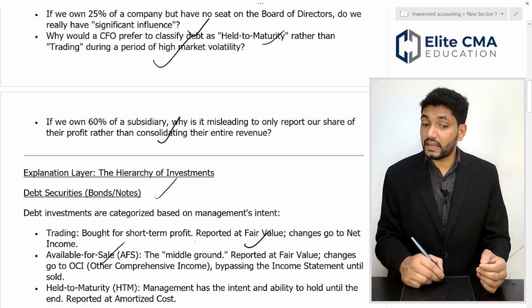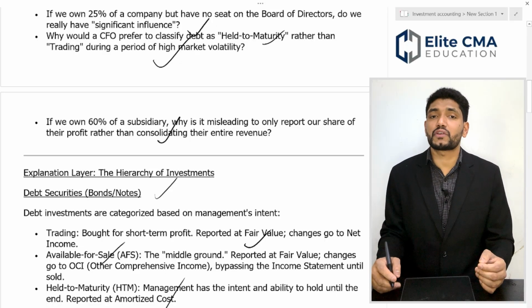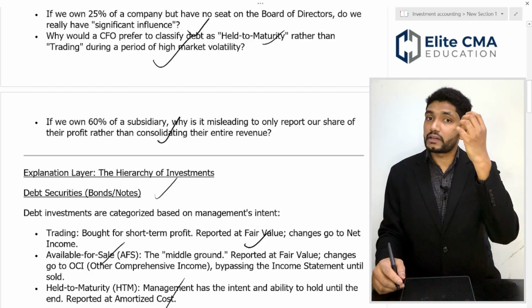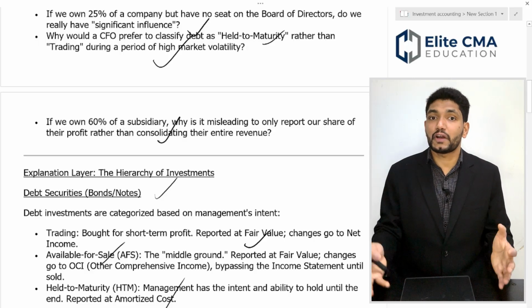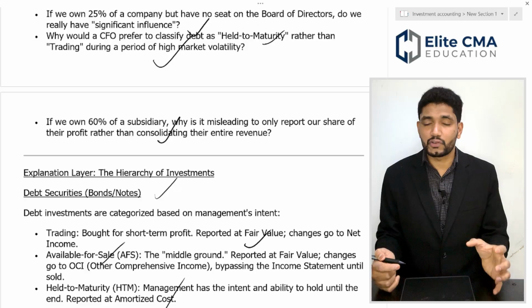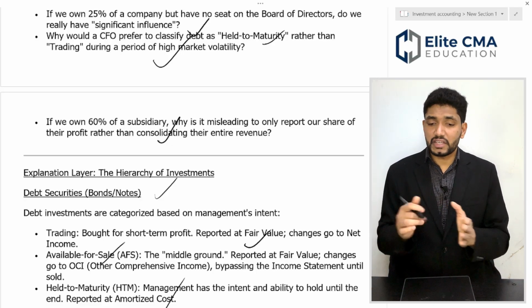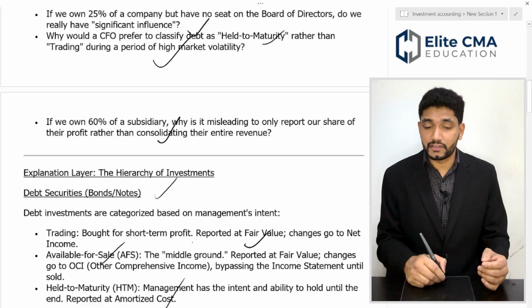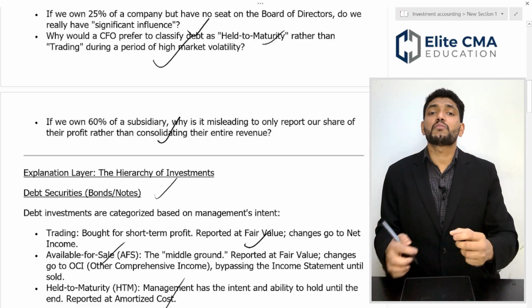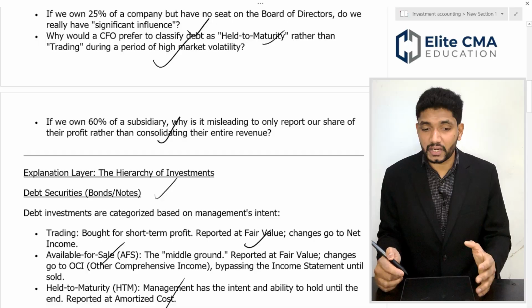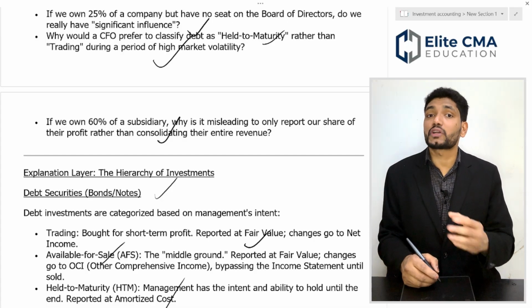Then held to maturity. What is held to maturity? If you bought a debt instrument that has a maturity period of 5 years, that is held to maturity. The management has the intent and ability to hold until the end. So this security you bought to hold until its maturity period is reported at amortized cost.